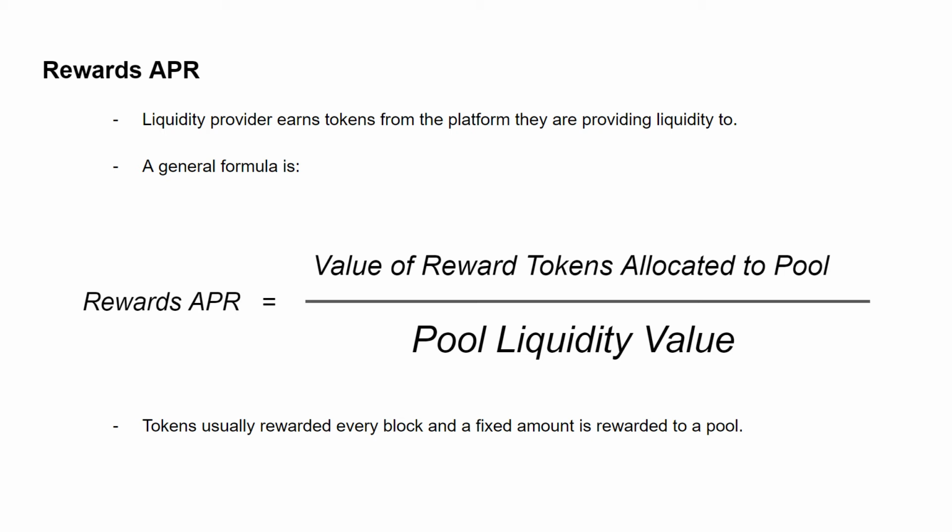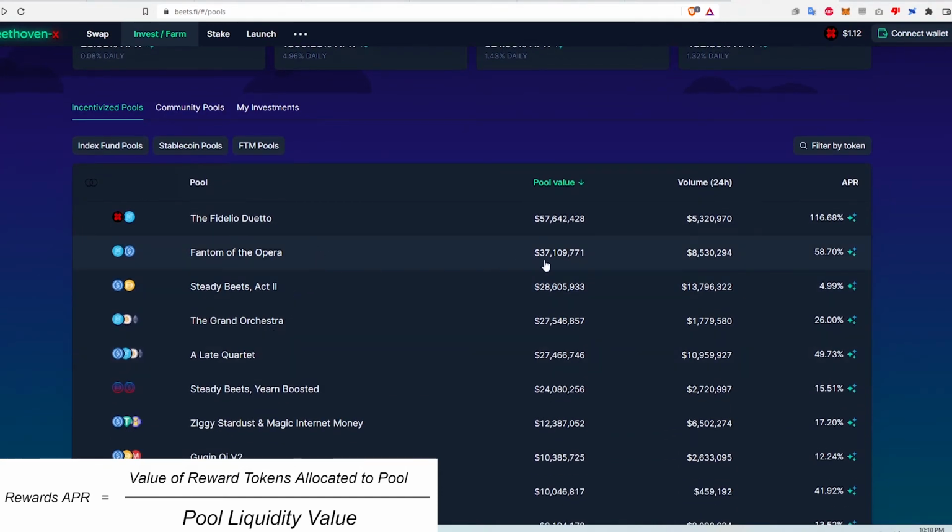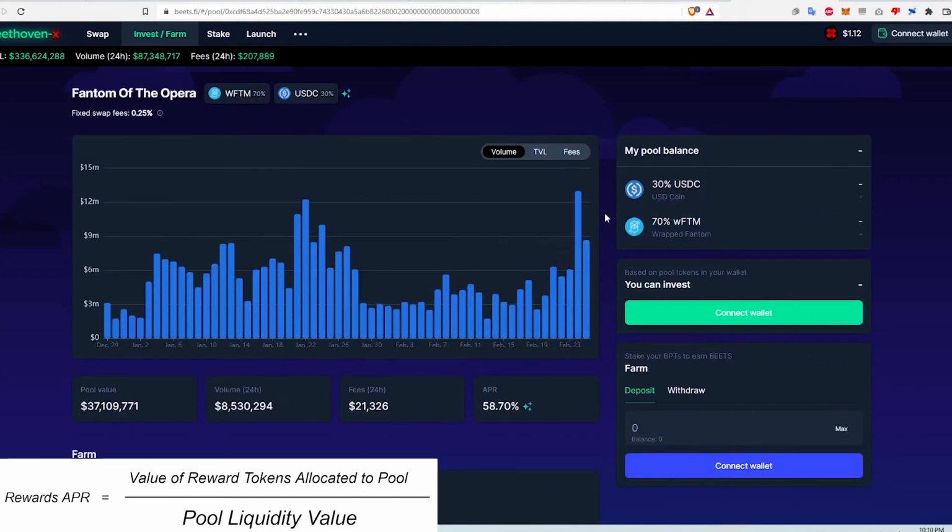Let's go through an example. Again, every platform calculates this APR number a bit differently, but the concept behind it is generally the same. Here, I verified the rewards APR in Beethoven X liquidity pools. The rewards are paid out in their BEATS token. I'm just going to select the Phantom of the Opera pool, which is a Phantom USDC pool.